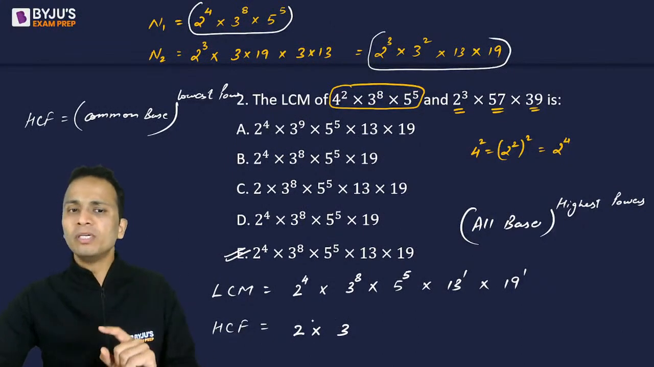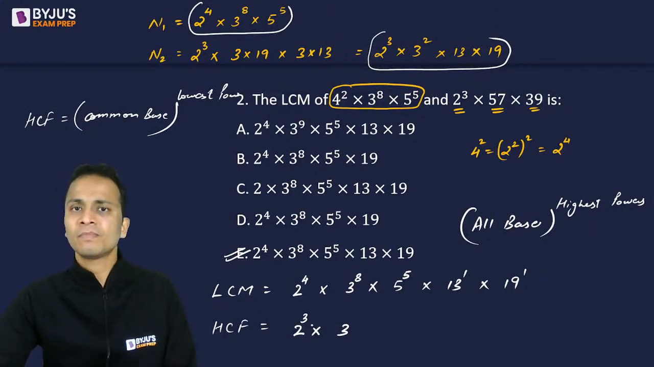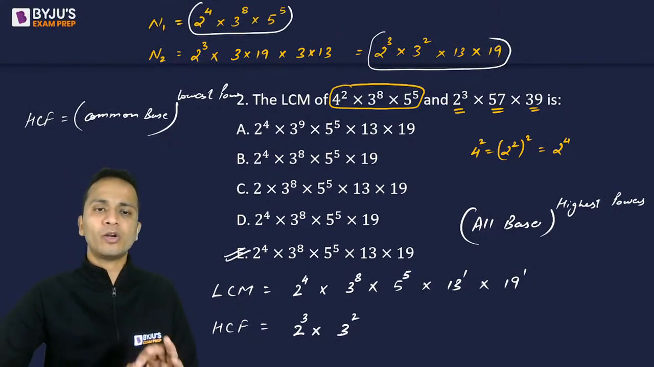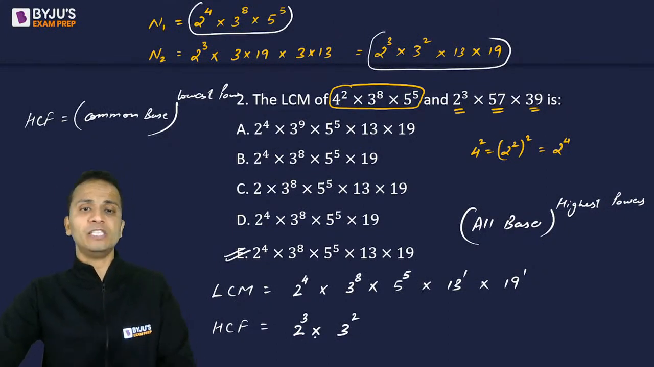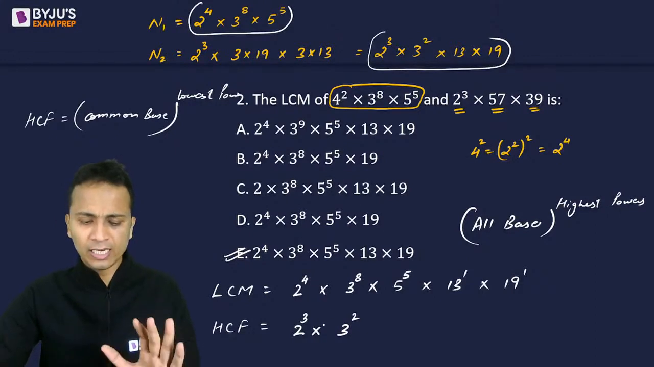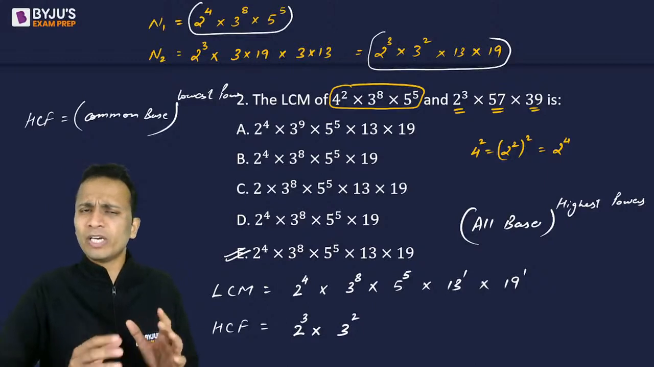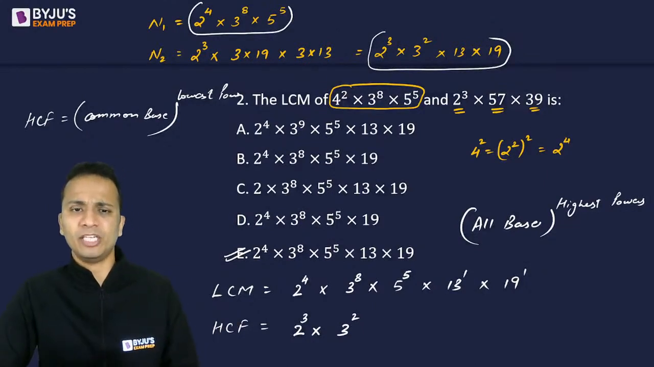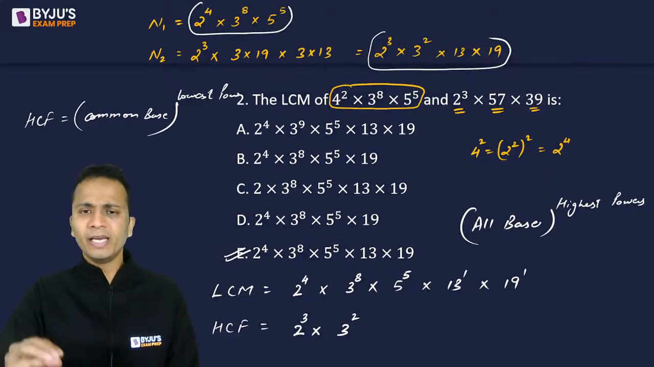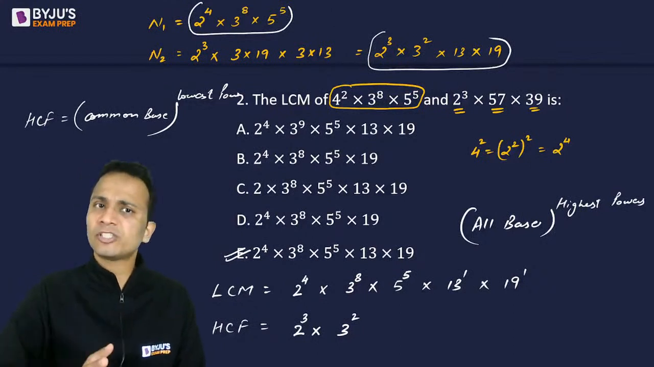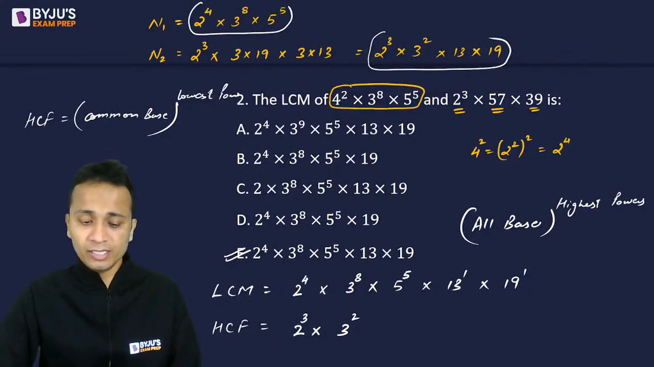So out of the two numbers, which is the lower power of 2? Lower power of 2 is 3 and then for 3, square. So 2 cube multiplied by 3 square will be the highest common factor of these numbers. Though it was not asked, we are not just practicing the questions, we are doing the revision for this examination. So that is why I'll be telling you a few extra things while we'll be solving questions in this session. Okay, so the correct answer is option A.